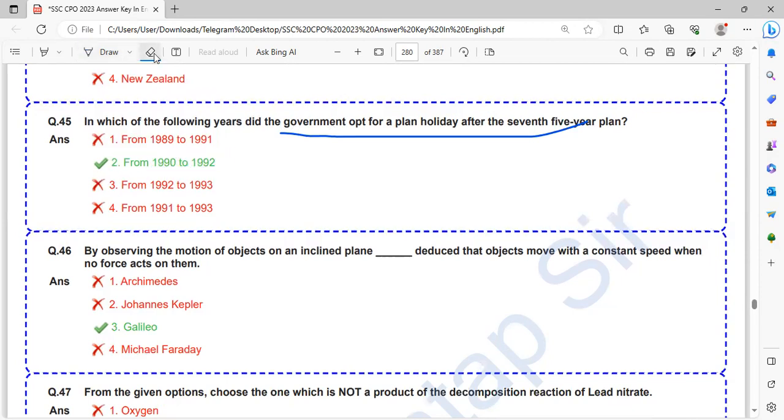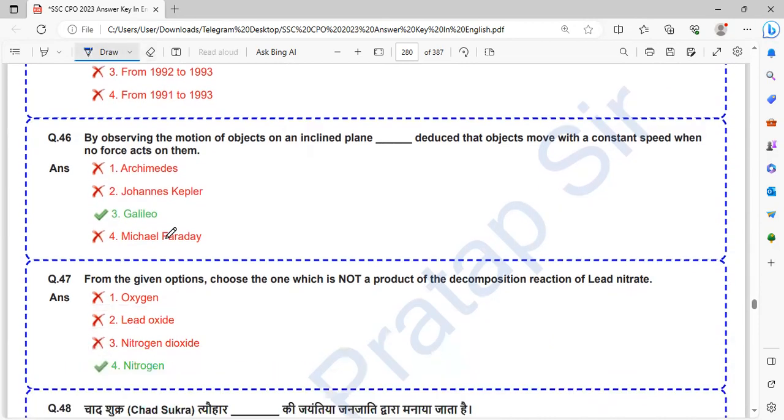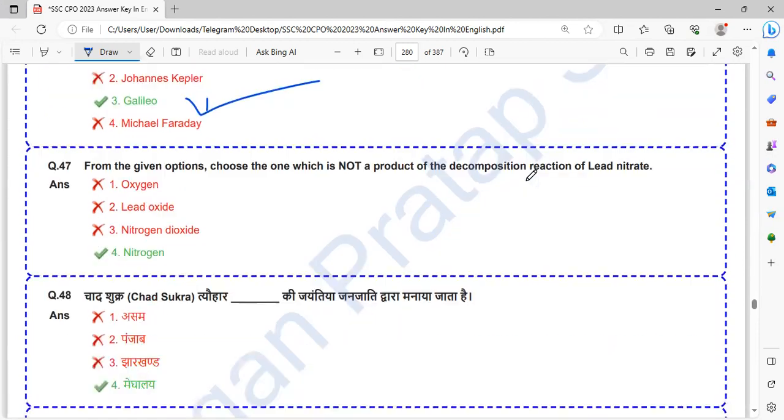By observing the motion of objects on an inclined plane, dash deduced that objects move with a constant speed when no force acts on them. That is Galileo. Galileo stated that when an object is on an inclined plane, the object moves with a constant speed when no force acts on it.